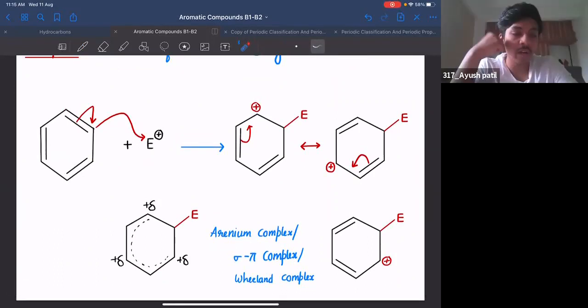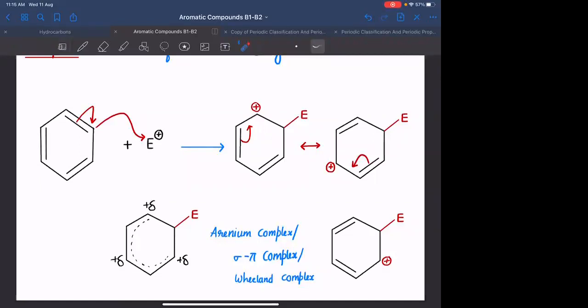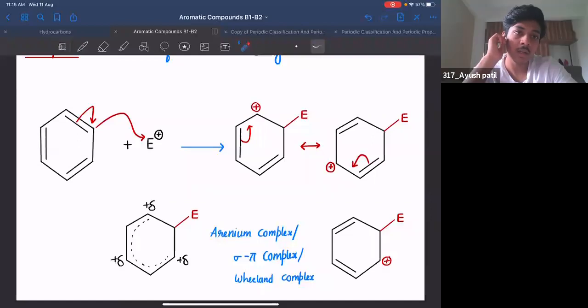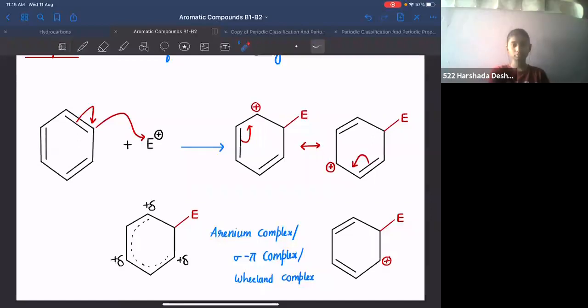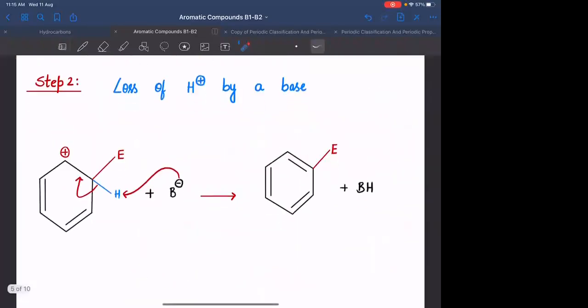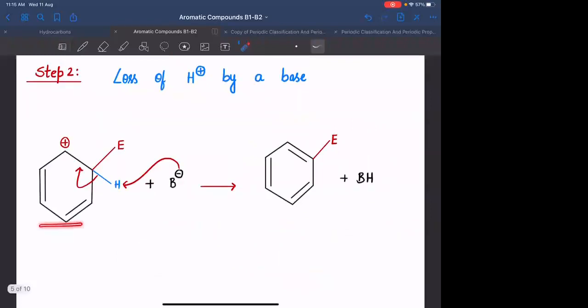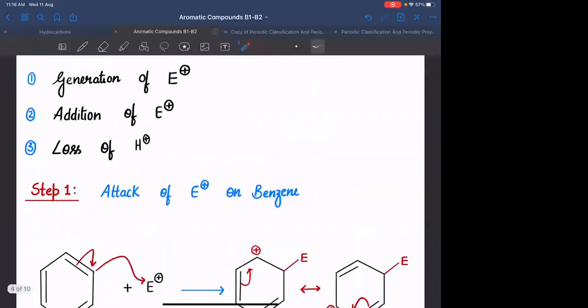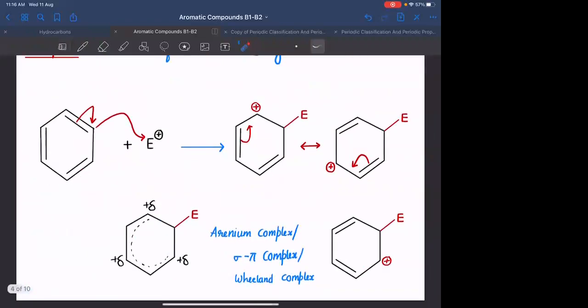First, क्योंकि हमारे पास addition of electrophile. Why do you think so? Less stable compound बन जाएगा. Addition of electrophile will be the slow step because you are converting a more stable aromatic compound into a non-aromatic species. Okay. In the second step, you are converting a less stable non-aromatic species to a more stable aromatic compound. So this particular step will be fast because you are attaining stability. This particular step will be slow because the stability is lost during the process.